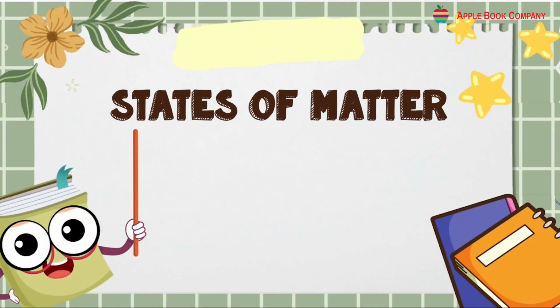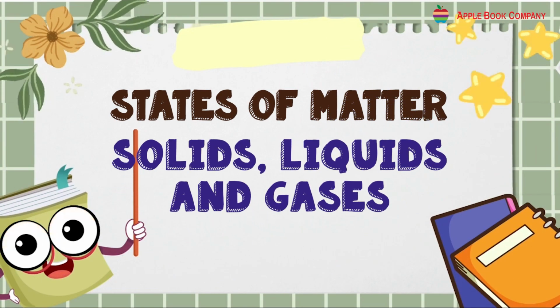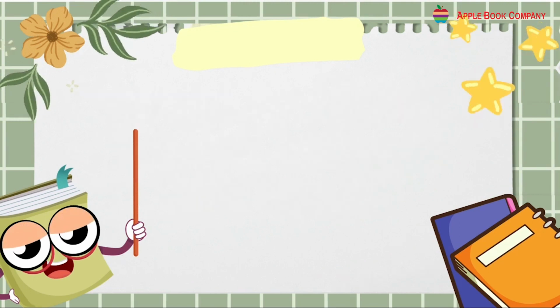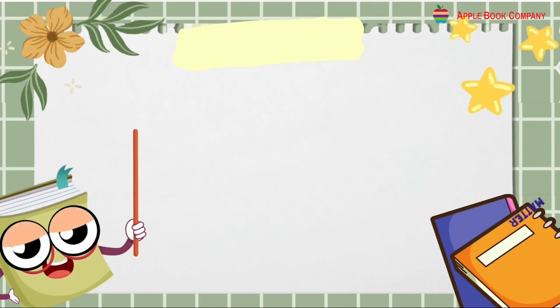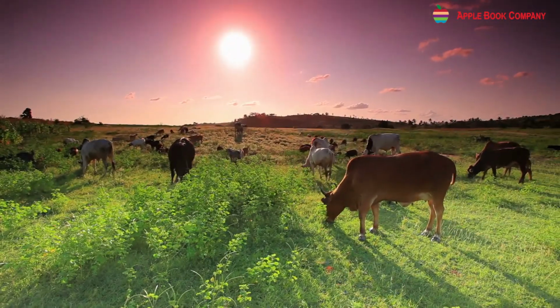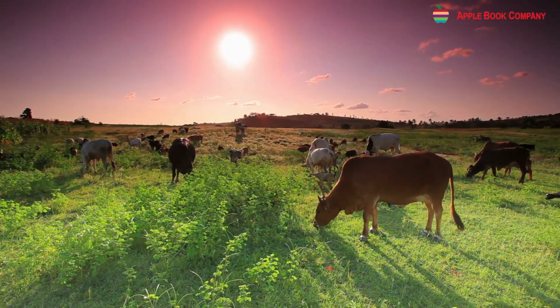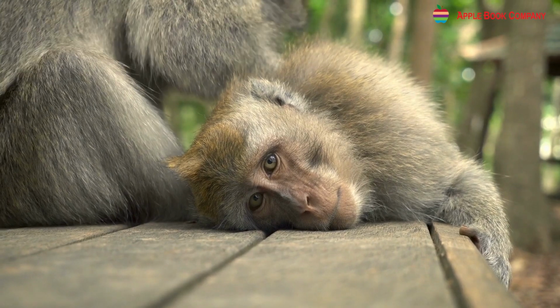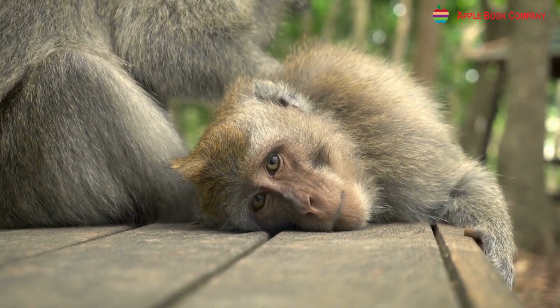States of matter: solids, liquids, and gases. So let's get into the chapter Matter. We see a number of things around us. Everything around us is made up of matter. Anything that has mass and occupies space is called matter.